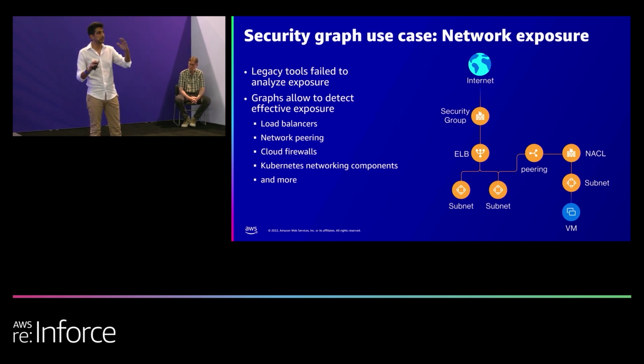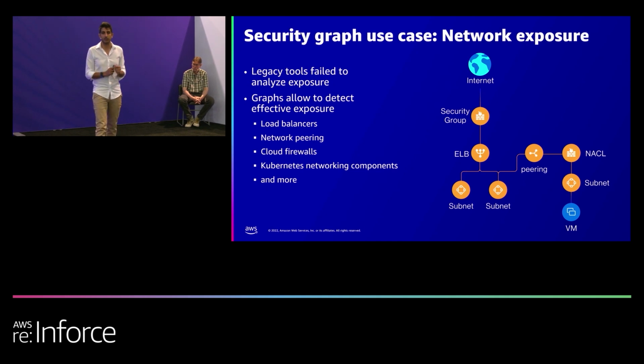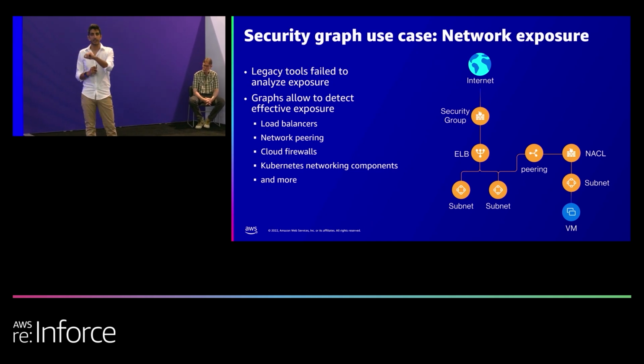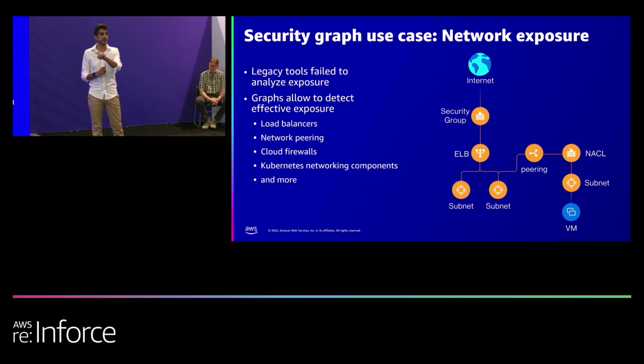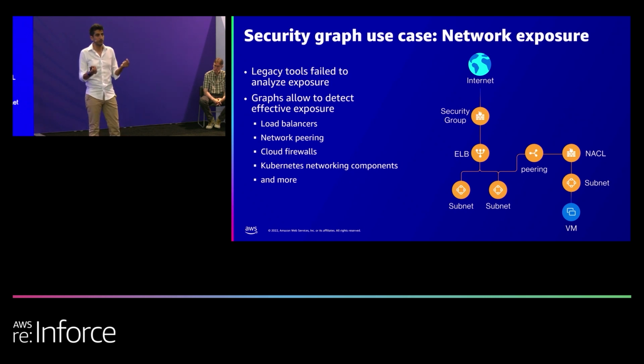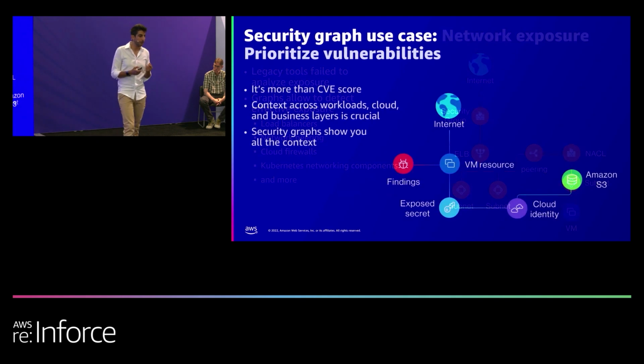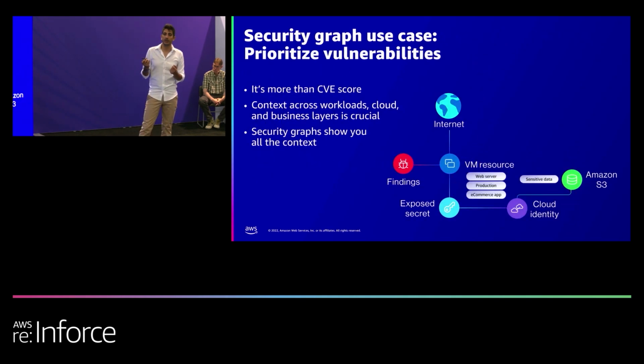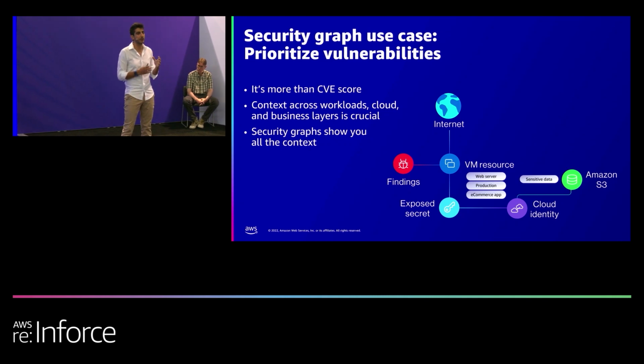Run a flow analysis from the internet to every single resource in the graph. And if you manage getting there, then this resource is exposed. But this exposure is true. It has taken into account every single configuration along the path and determined that this is exposed. So Wiz has introduced, using the graph, the notion of effective network exposure. So we can look at an environment and give you immediately all the exposed endpoints that you have. That's the first step.